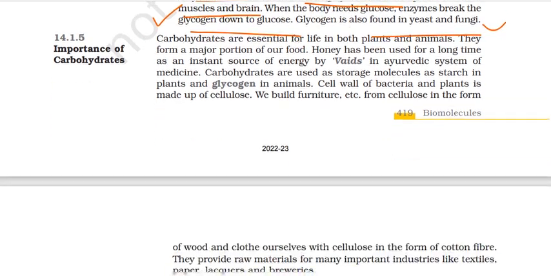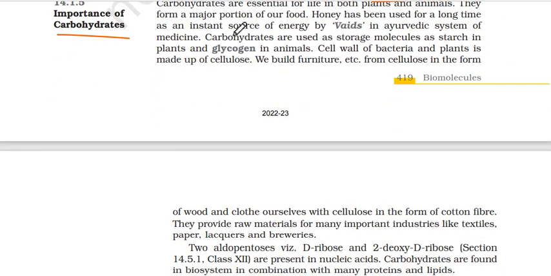Coming to importance of carbohydrates, they're essential for life in both plants and animals. They form a major portion of our food. We know it. Honey has been used for a long time as an instant source of energy by the Vedas. In the Ayurvedic system of medicine, carbohydrates are used as storage molecules, as starch in plants and glycogen in animals. I don't think we need to explain this anymore. We know it all. Carbohydrates form the basis of our food habits and everything. Whatever we eat mostly comprises of carbohydrates.